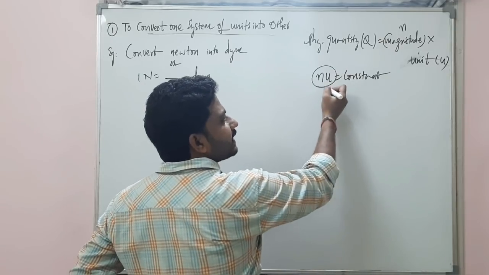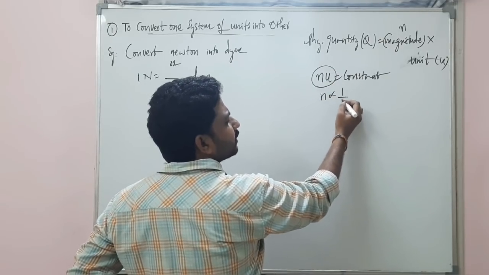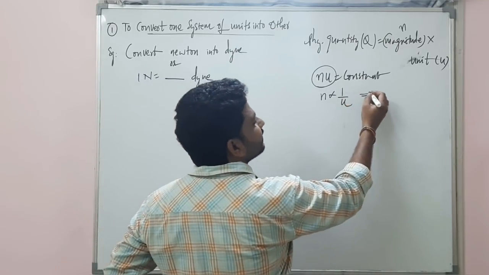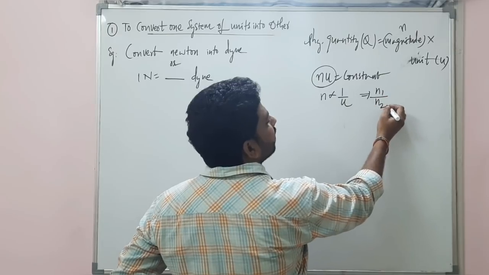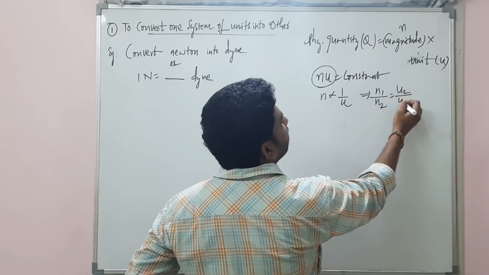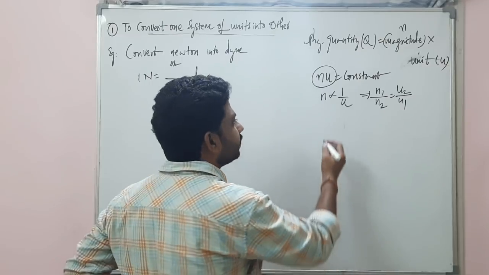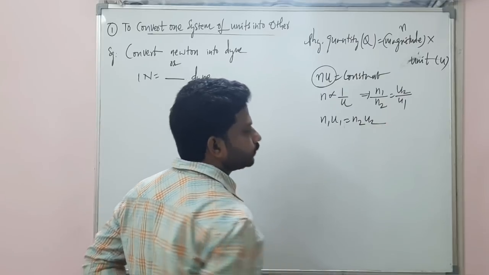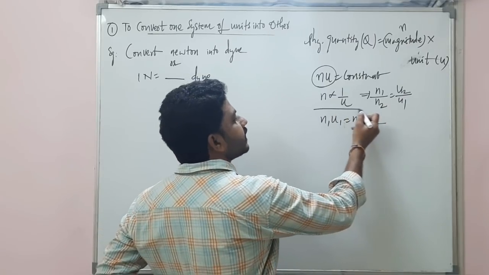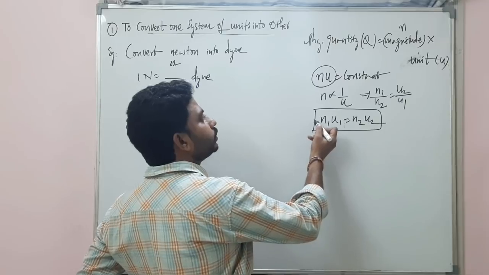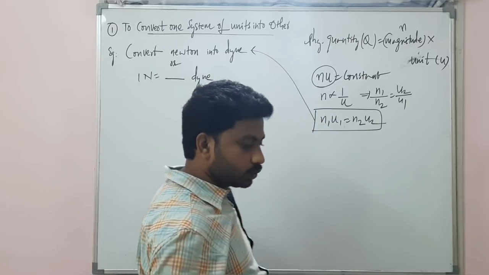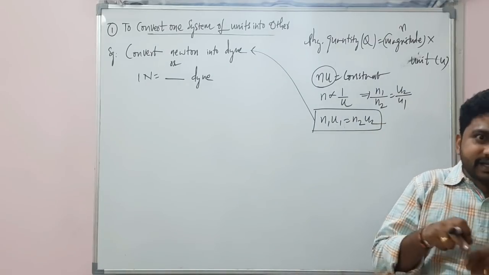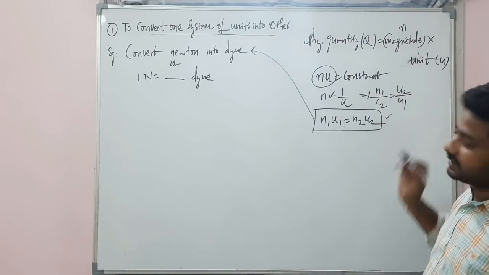This can be written as N is inversely proportional to U. From here, I can also write it as N1 by N2 is equal to U2 by U1. Again, N1 U1 is equal to N2 U2. This is the major relation we are going to use in this method to convert one system of unit into other system of unit. Majorly, we are going to use this relation.